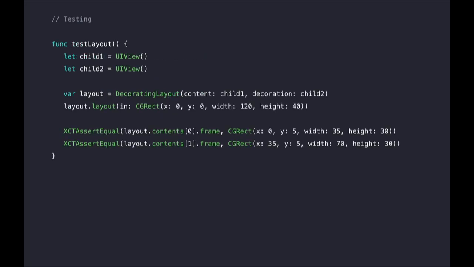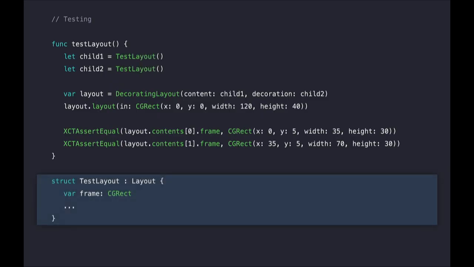And one last place that we can also take advantage of our new layout protocol is in our unit tests. So we can write a struct that has a frame property and conforms to our layout protocol. And then we can change our unit test to use this instead of UIViews as the children in our layout. Now our layouts will just be setting frames on these simple structs. And this means that our test is completely isolated from UIView and only relies on the logic in our own layout and test structs. So we're unit testing our layout without using the GUI. I think Krusty would be proud.